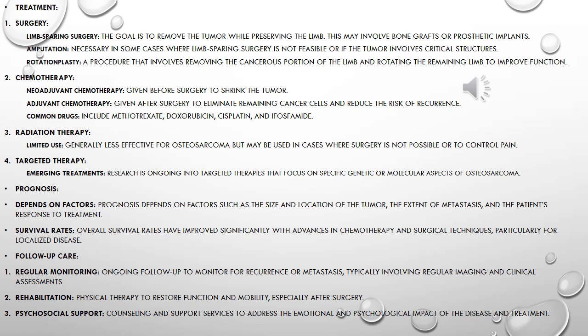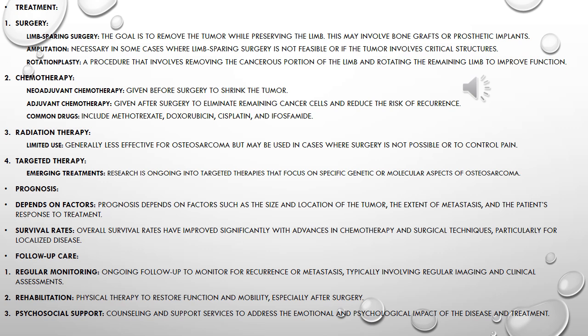2. Chemotherapy. Neoadjuvant chemotherapy. Given before surgery to shrink the tumor. Adjuvant chemotherapy. Given after surgery to eliminate remaining cancer cells and reduce the risk of recurrence. Common drugs include methotrexate, doxorubicin, cisplatin, and ifosfamide. 3. Radiation therapy. Limited use. Generally less effective for osteosarcoma but may be used in cases where surgery is not possible or to control pain. 4. Targeted therapy. Emerging treatments. Research is ongoing into targeted therapies that focus on specific genetic or molecular aspects of osteosarcoma.